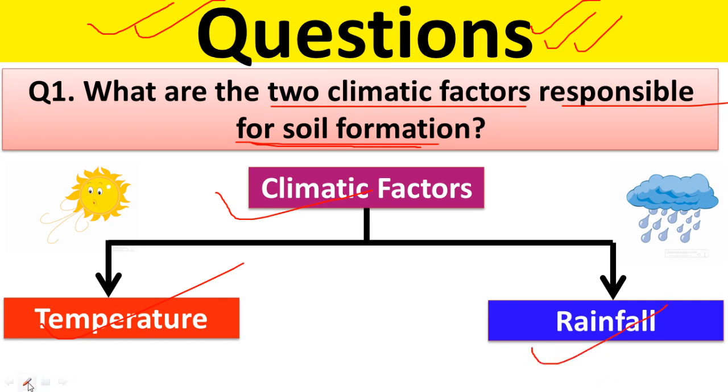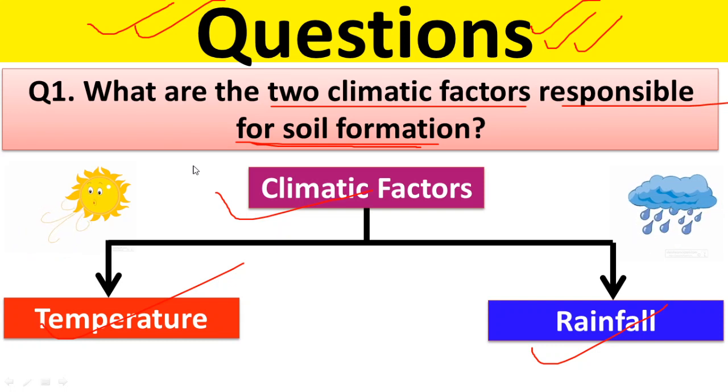Temperature and rainfall control the weathering of the rocks, and it is the weathering of the rocks that starts the process of soil formation, because the parent material, that is the rock, is the basic ingredient in soil formation. Until and unless rock breaks and transforms into smaller and smaller particles, soil cannot be formed.